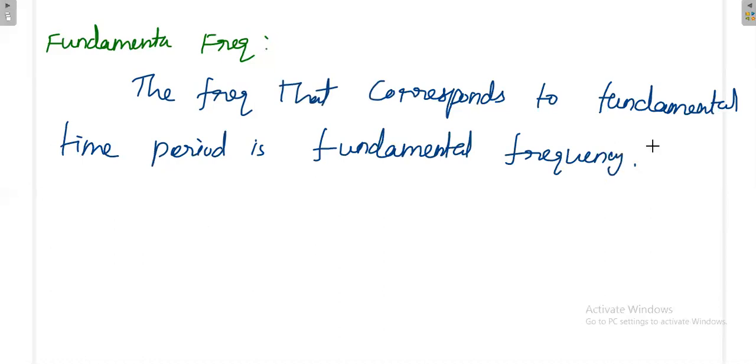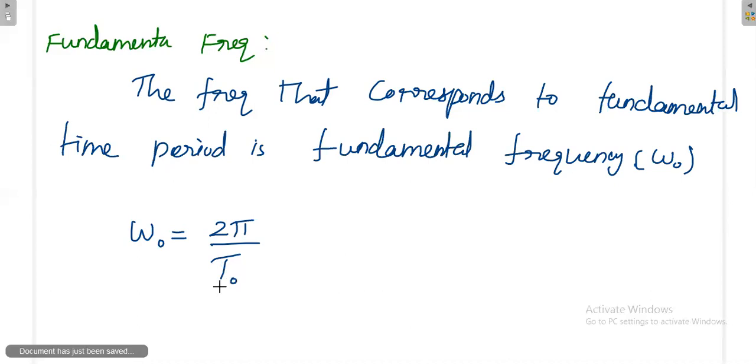That fundamental frequency, we'll call it omega naught. So what is that omega naught? Omega naught is equal to 2 pi divided by t naught, where t naught is the fundamental period. That means when you complete one cycle, the duration of t naught, your phase will complete by 2 pi. This is another way of visualizing the frequency.